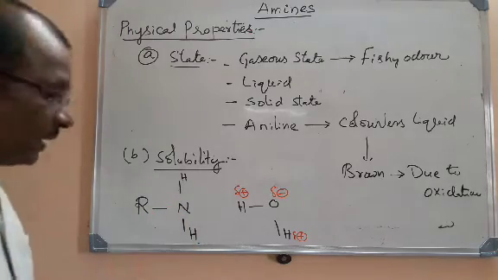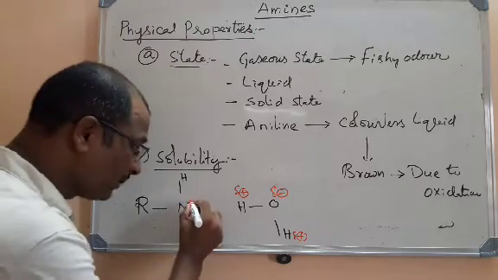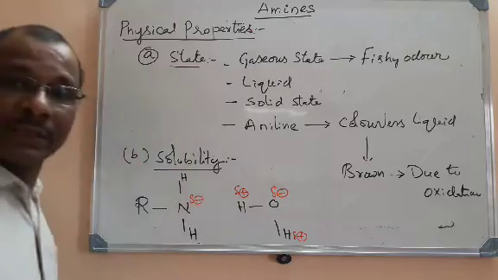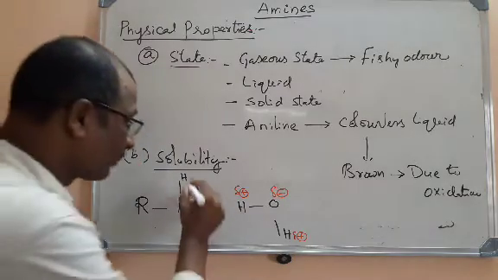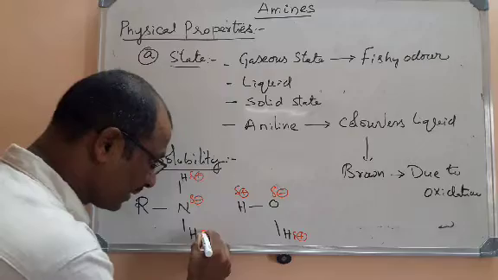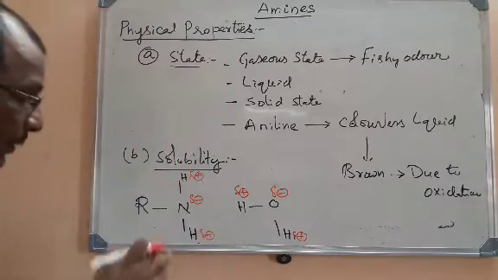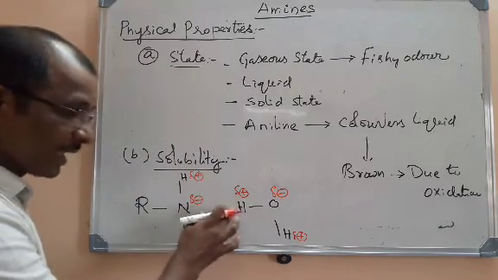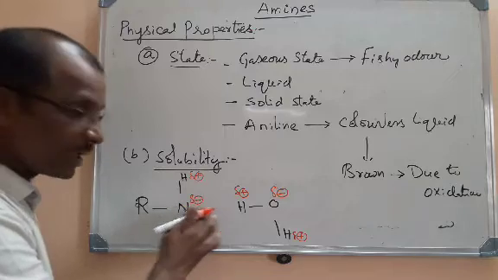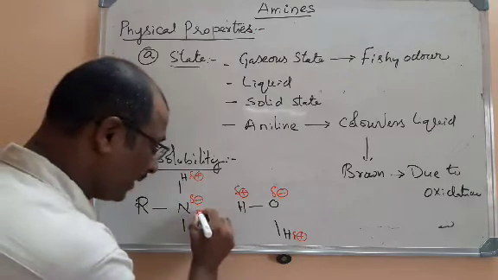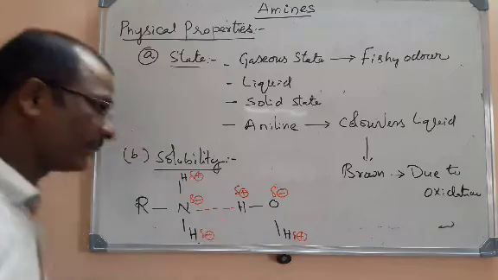In the same way, nitrogen being more electronegative will develop a slight negative charge on it, and hydrogen will get a slight positive charge. Now you can see these can attract each other, because one is slightly negative and the other slightly positive. Being oppositely charged, these can attract each other.